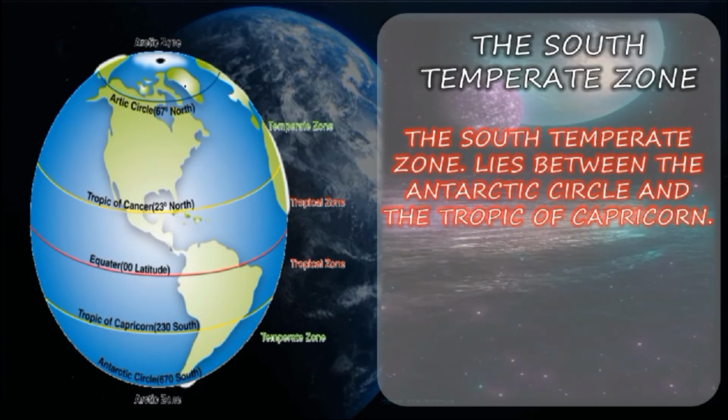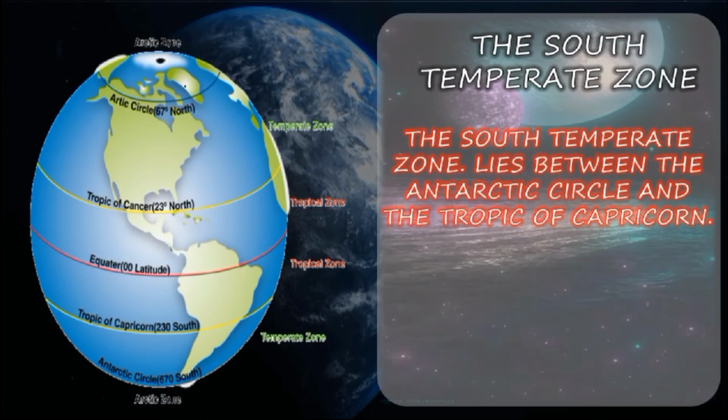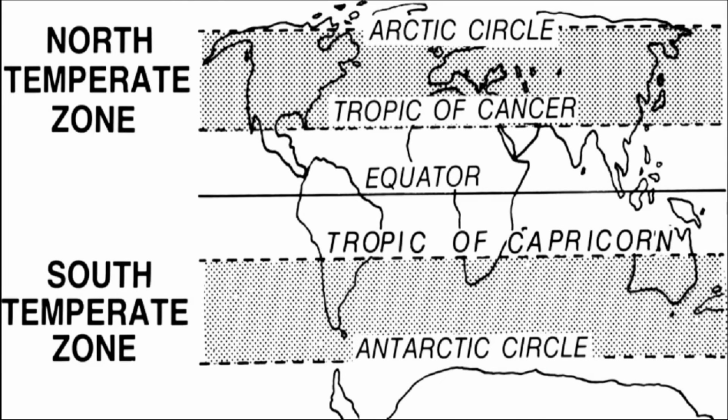The south temperature zone lies between the Antarctic Circle and the Tropic of Capricorn. So this is all about the north temperate zone and south temperate zone. They have described here the Arctic Circle, Tropic of Cancer, Equator, Tropic of Capricorn and Antarctic Circle.